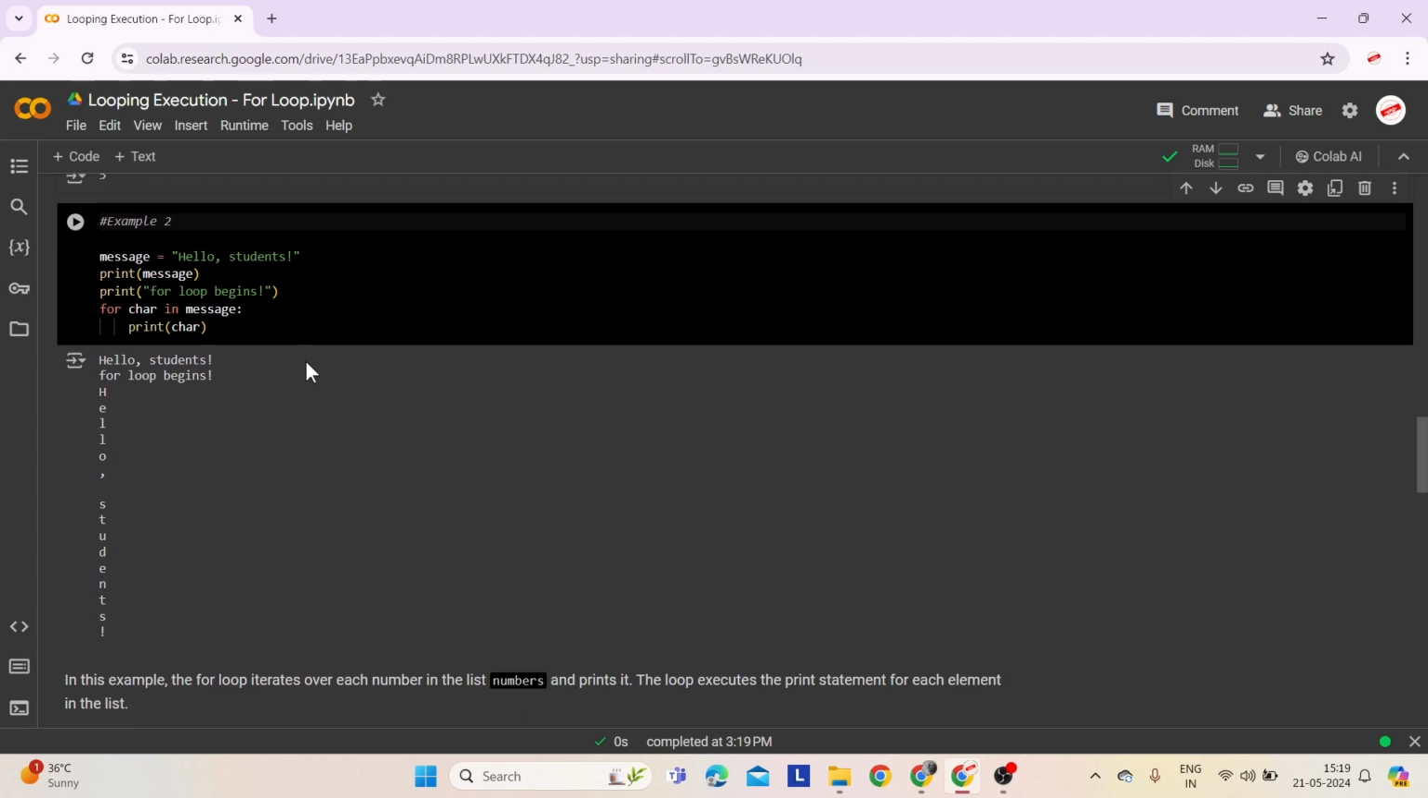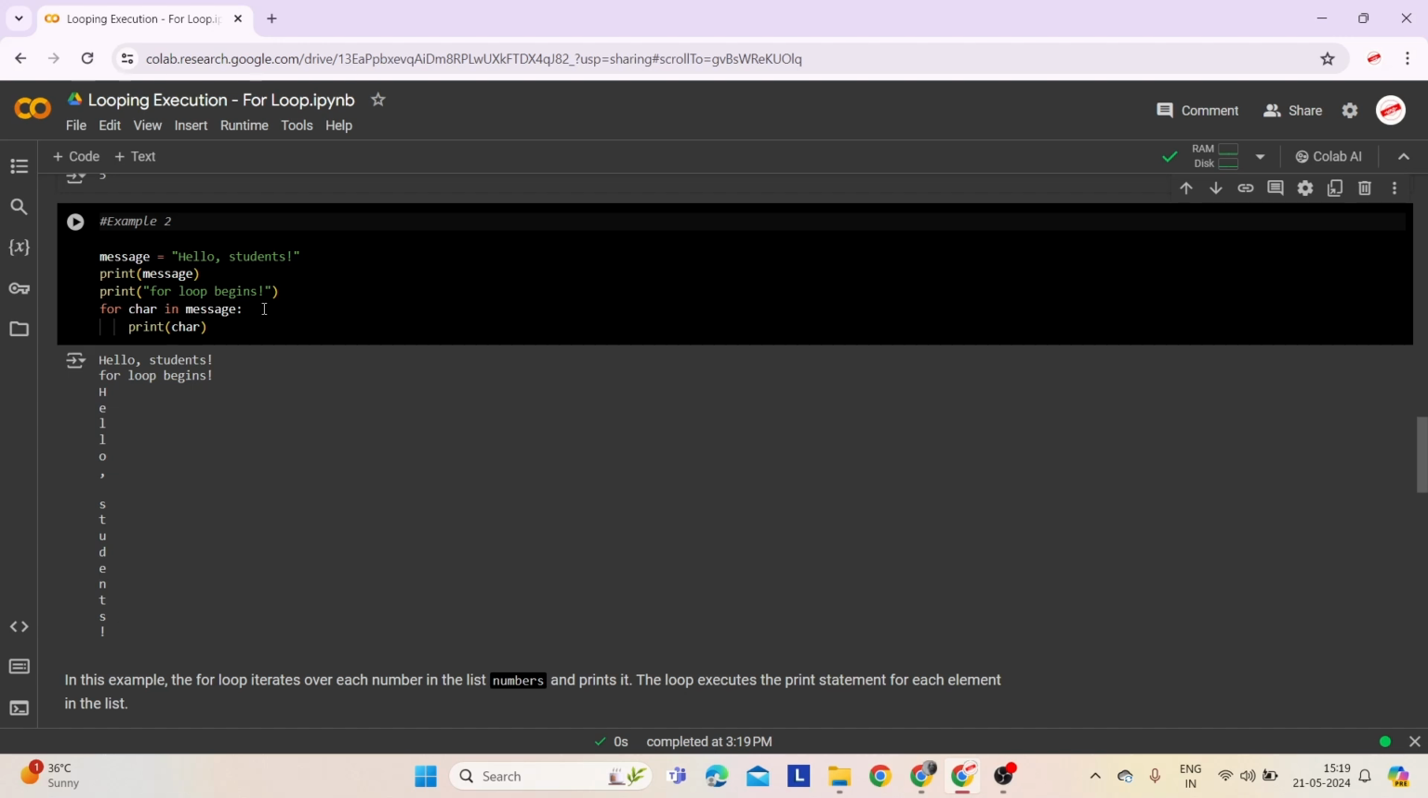In the second example, we have a string message with the value "hello students". Before the loop, print(message) will output the entire string. Now, print("for loop begins") indicates that the loop is about to start.